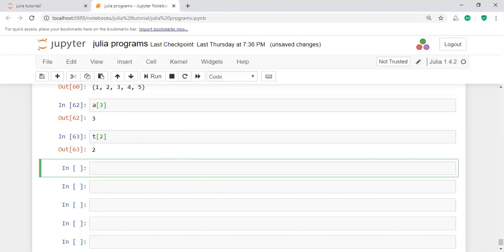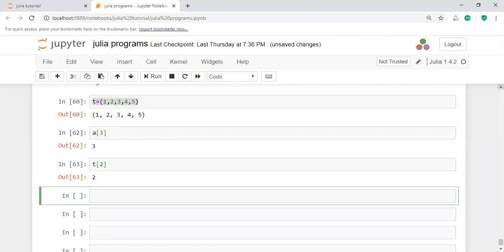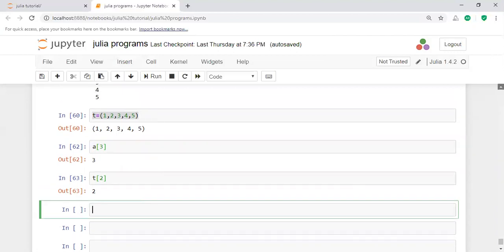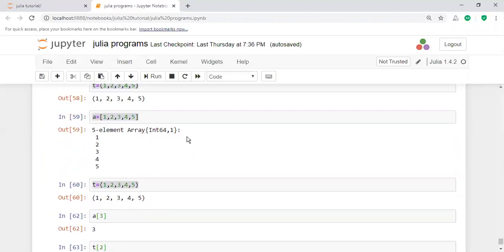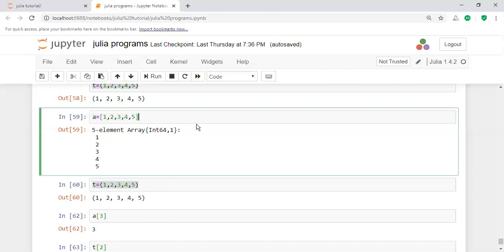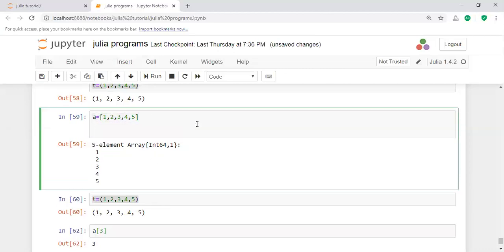Another difference is that a tuple is immutable. That means you cannot change the values after you declare them. The tuple is immutable. For example, you have an array. I want to change the elements.